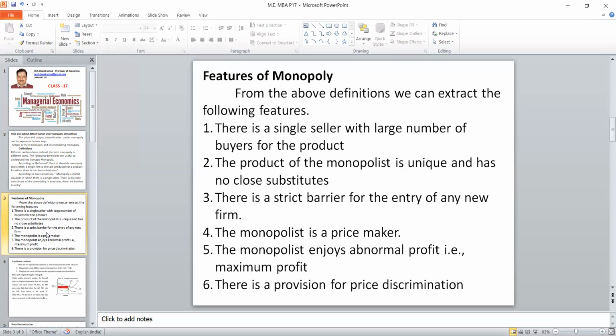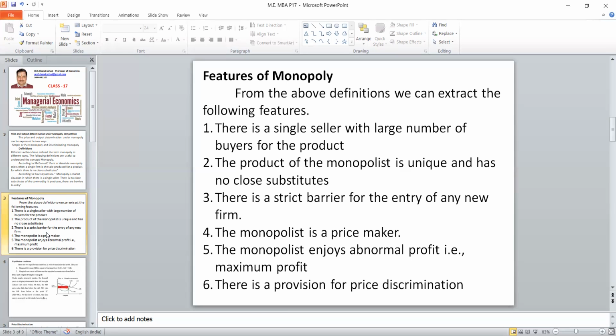That too, it is not the equal price. He will charge different money value from different customers because he is the only seller. Then he always enjoys abnormal profit because he is the only seller. No other go, everyone should approach him and he will get it irrespective of price. The last one, a unique feature of monopoly, is price discrimination.